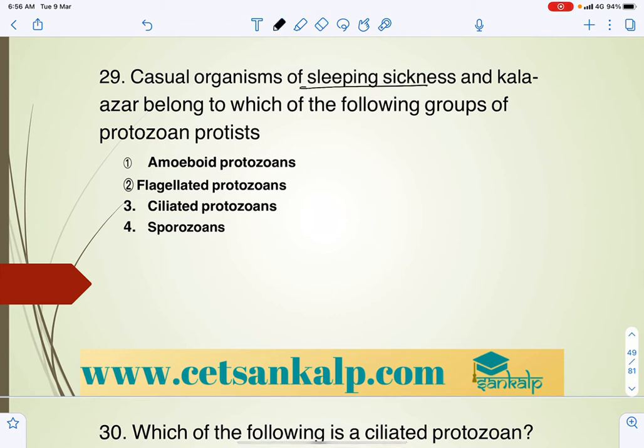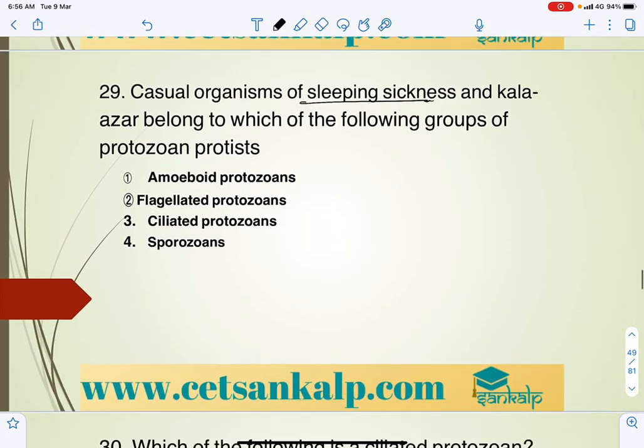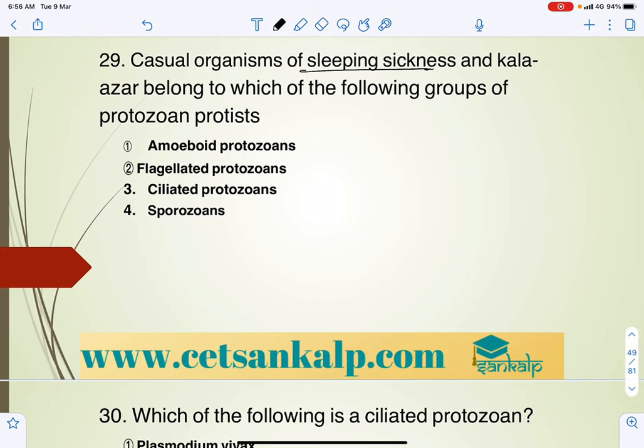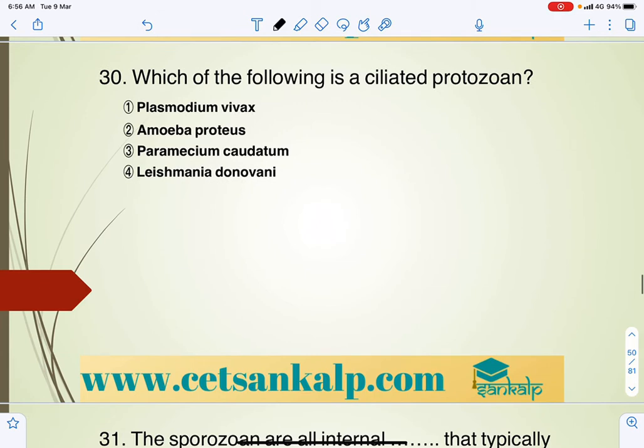The causal organism of sleeping sickness, just now we discussed, is Trypanosoma gambiense. And Kala Azar belongs to the following group of protozoans: they are flagellated protozoans. Next, which of the following is a ciliated protozoan? Ciliated protozoans include Paramecium.